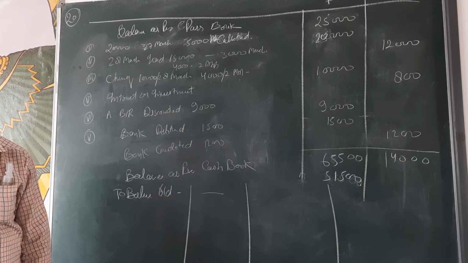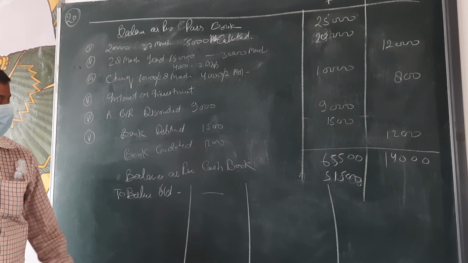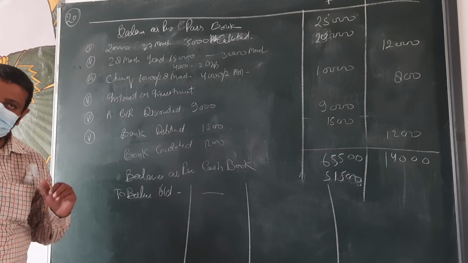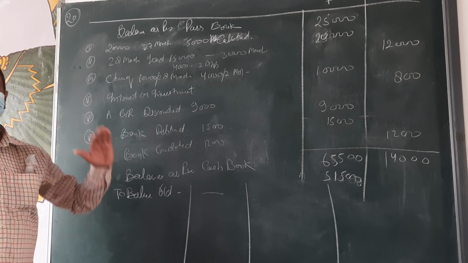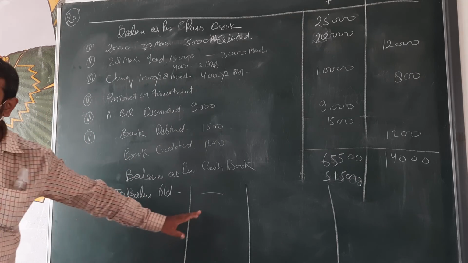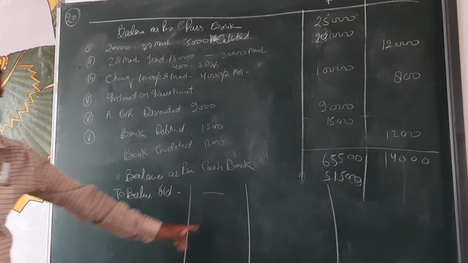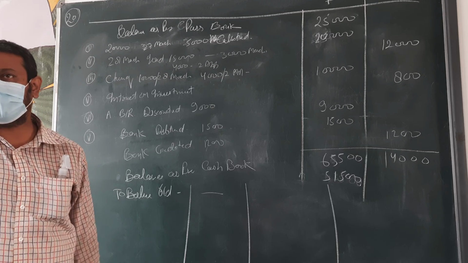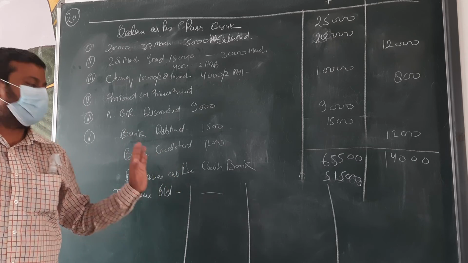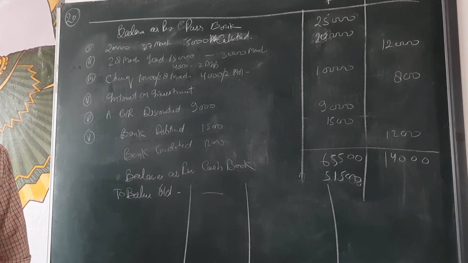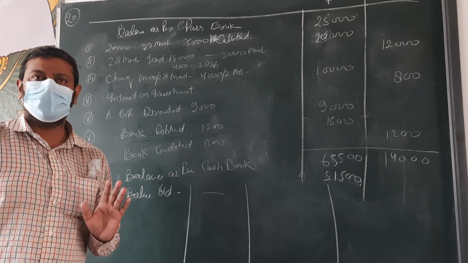Debit side, beta. Or any type of fault by which your balance is decreased, so show on the debit side; your balance increased, so show on the credit side. Okay, this is the system by which we are making the amended cash book. Okay, clear? Okay.